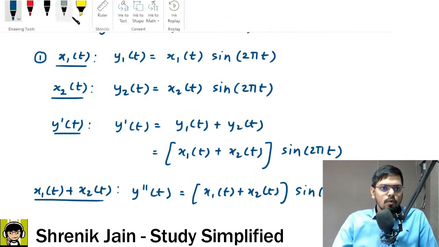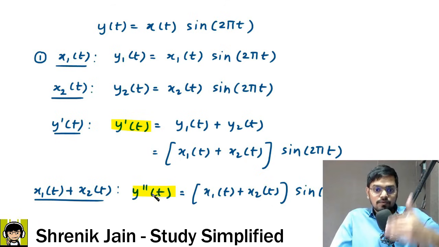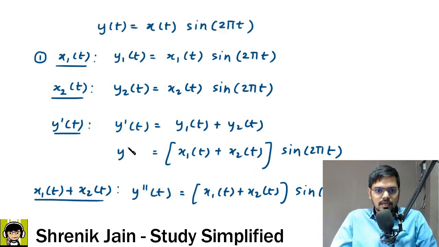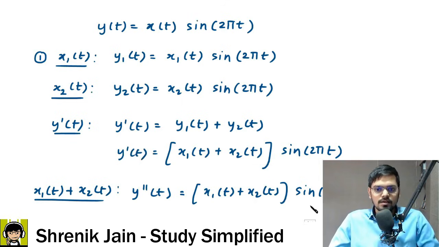Now check it out. Are your y dash of t and y double dash of t the same? If they are the same, then the system is linear. If they are not the same, it is non-linear. Now tell me in the comment section what it is. Everyone in the comment section, is it linear or non-linear? Sir, we can see clearly they are the same. Therefore, it is a linear system.